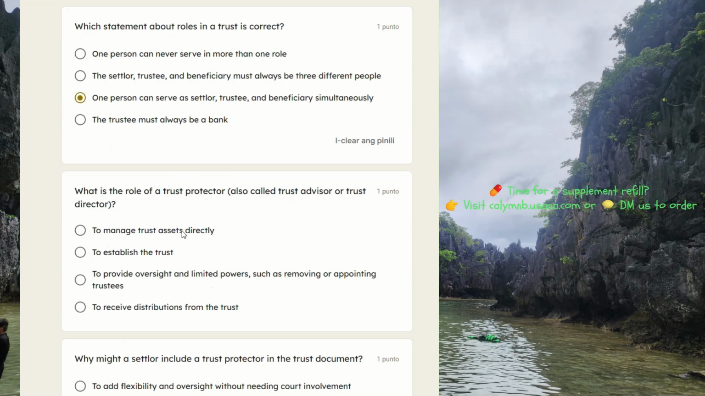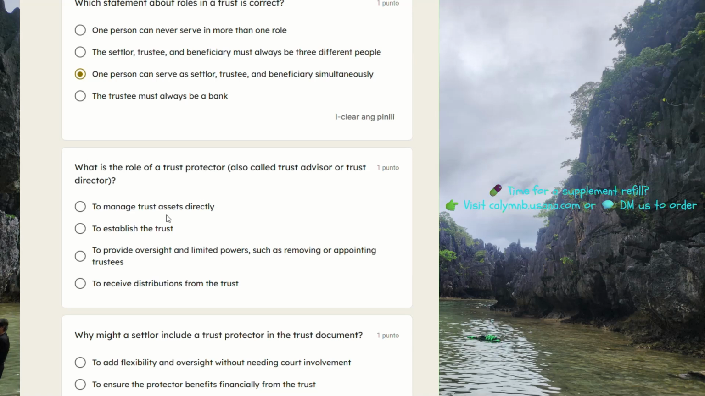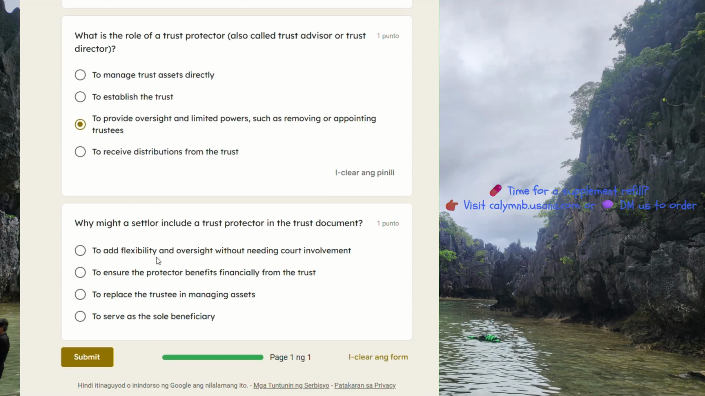What is the role of a trust protector, also called trust advisor or trust director? To manage trust assets directly, to establish the trust, to provide oversight and limited powers, such as removing or appointing trustees. That's the answer. To receive distributions from the trust.